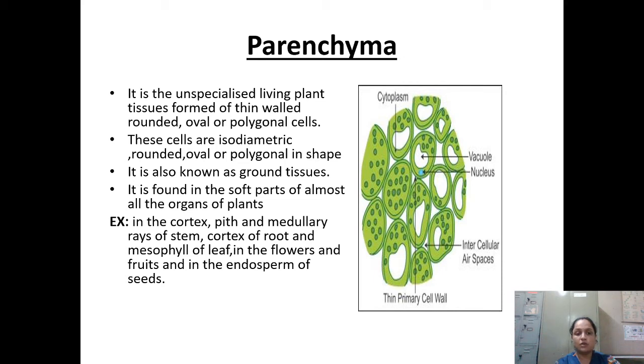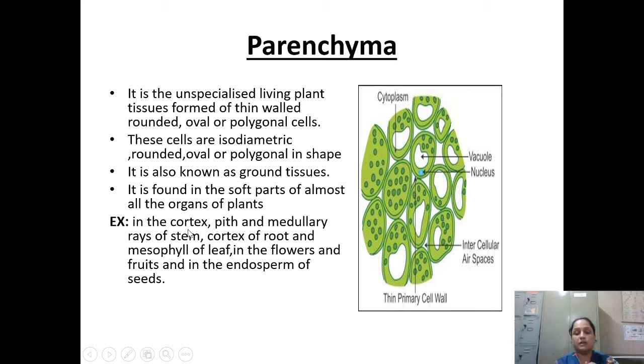Now next, it is also known as a ground tissue because it is going to make the filling sort of substances. Their filling part will be done by the parenchyma. It is found in the soft part of almost all the organs of the plant, and where else is it found? It is found in the cortex.